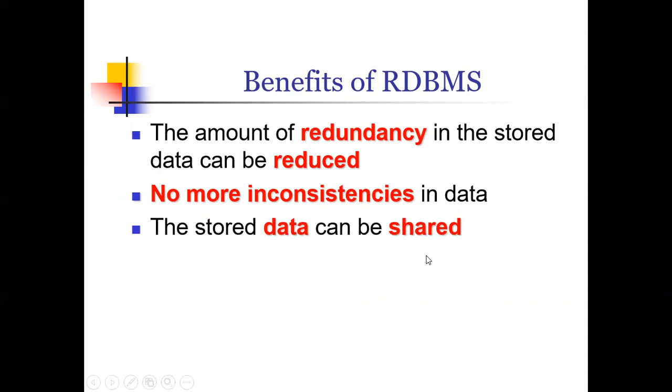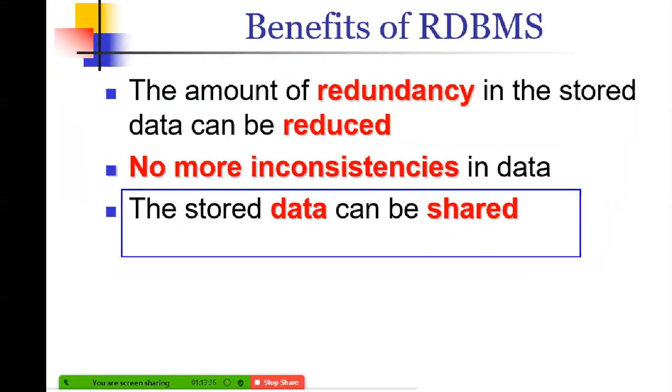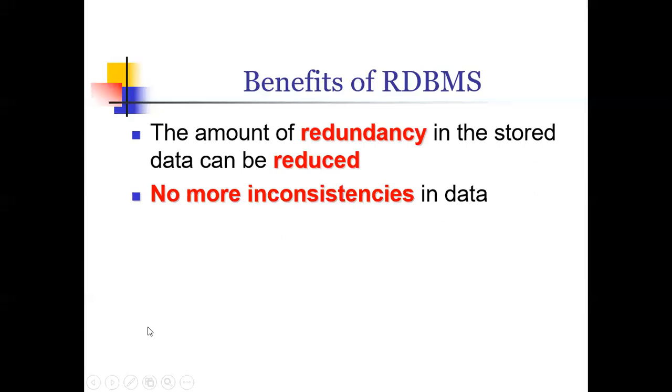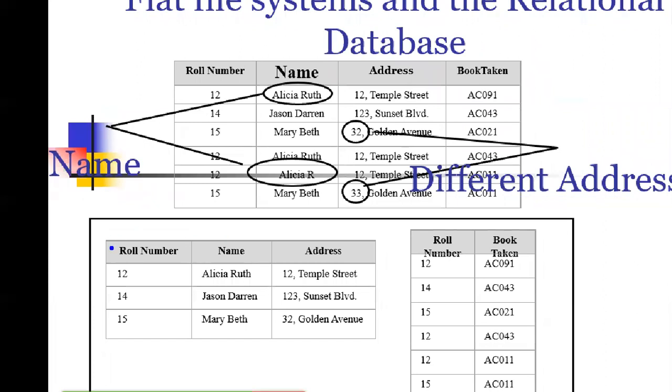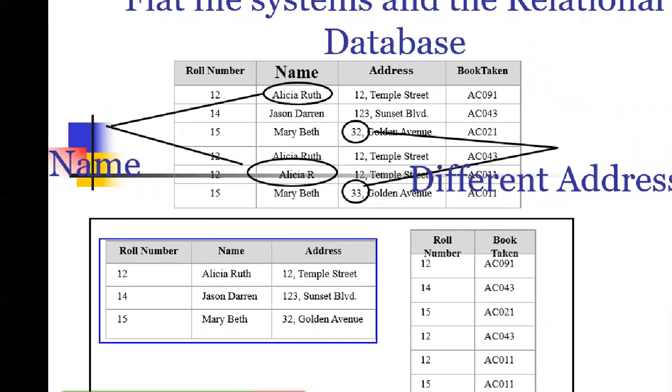The stored data can be shared. When I say the stored data can be shared, it means once you have stored the data, the same data can be shared with many departments and many organizations. In this system, we have the roll number, name, address and all the personal details of the student. In any organization, the student is referred to by every department: logistics, accounts, placements and so on.